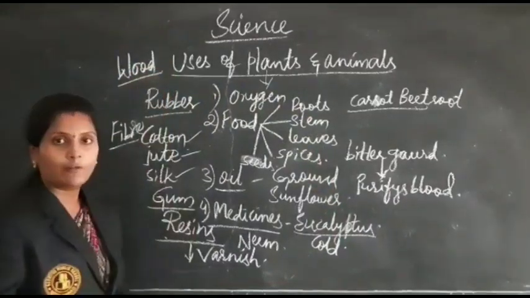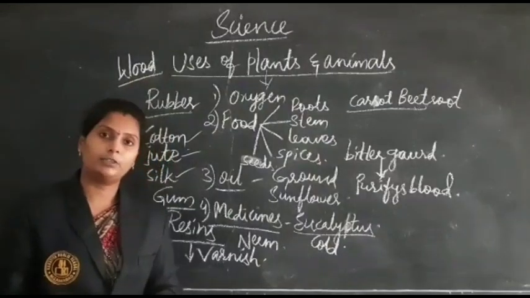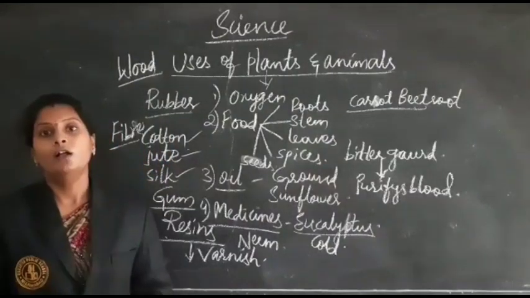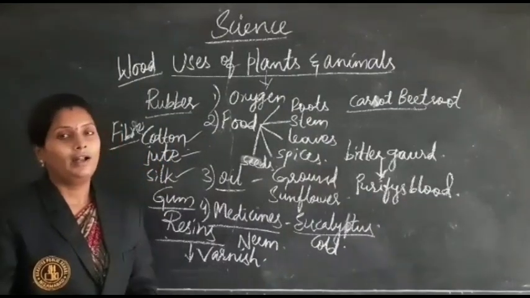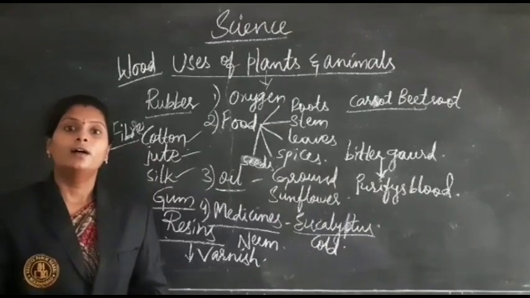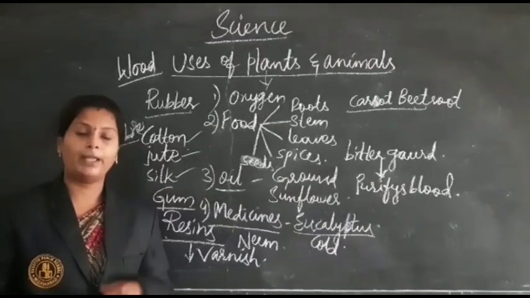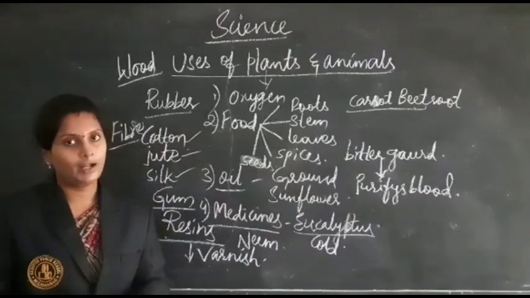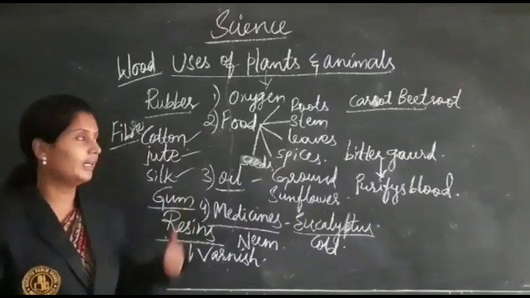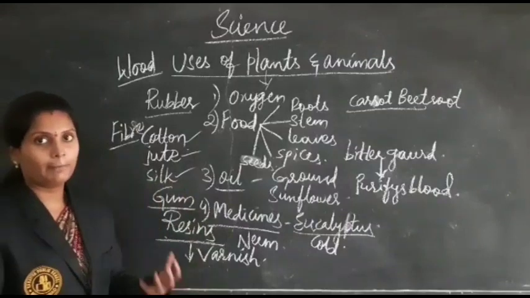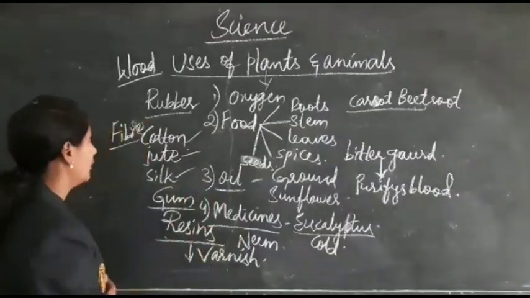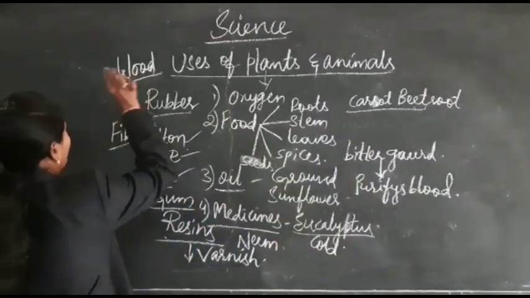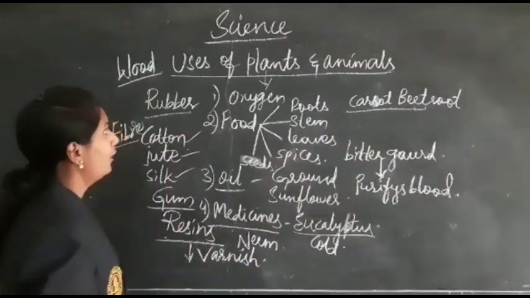Different types of woods will be used in making different types of furniture, like sandalwood, teak wood, and rosewood. Also, sandalwood is used to make toys, like carving. They will be doing carving, and for that purpose they use it in making dolls and toys. Next, this is about the uses of plants.